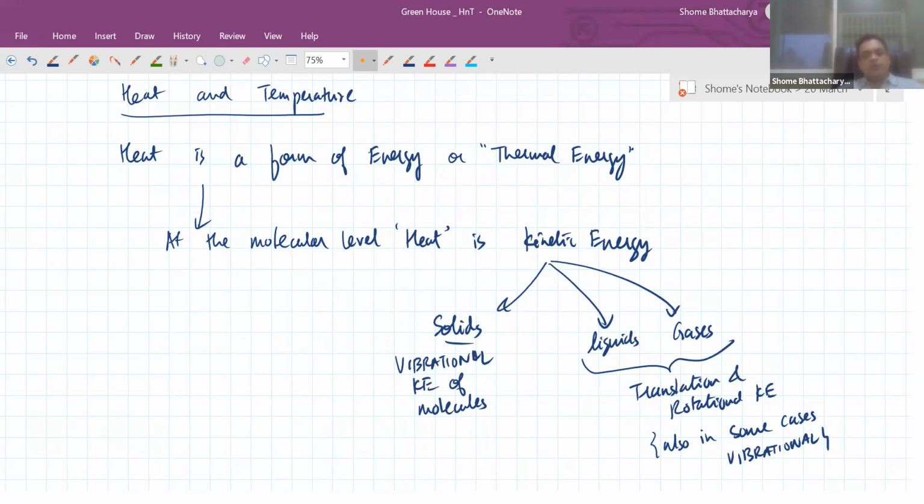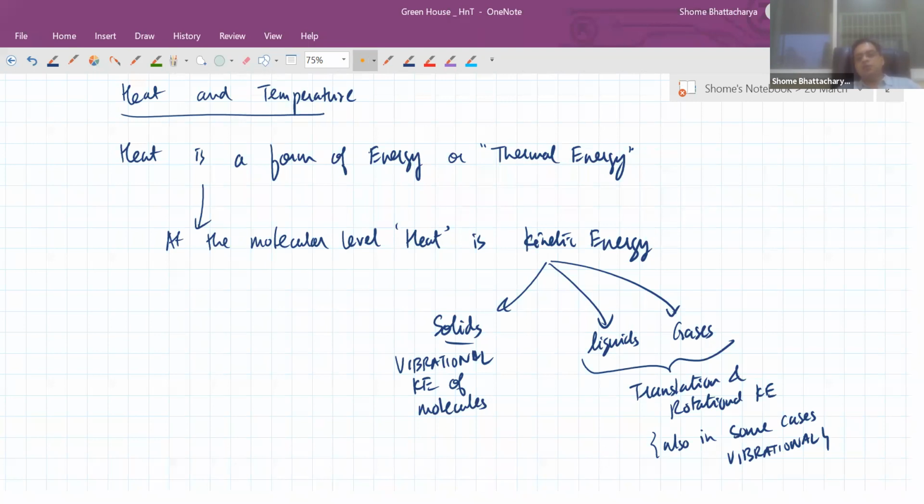Okay. Yeah, an example of vibrational kinetic energy of liquids and gases, I'll just give you. Imagine any gas molecule which is quite a large polyatomic molecule. It consists of a large number of atoms, like the methane gas molecule, CH4. It has four hydrogen atoms, which are arranged sort of symmetrically with respect to the central carbon atom. So you might have heard that it has what is called a tetrahedral structure. Right? It looks like a tetrahedron, the methane gas molecule.